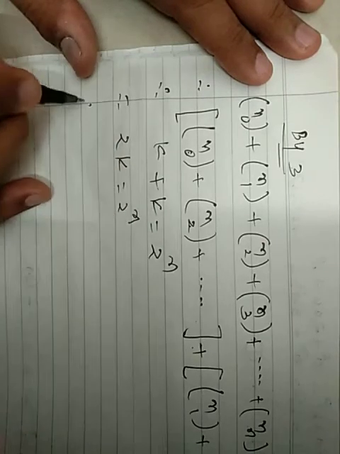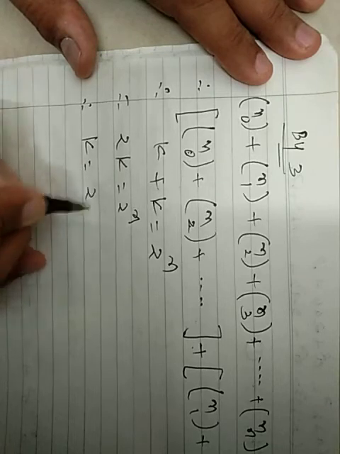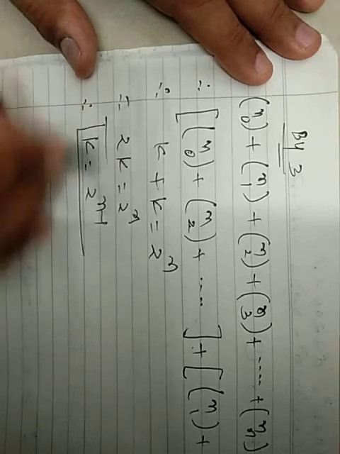Now dividing by 2, therefore K equals 2 raised to n minus 1.